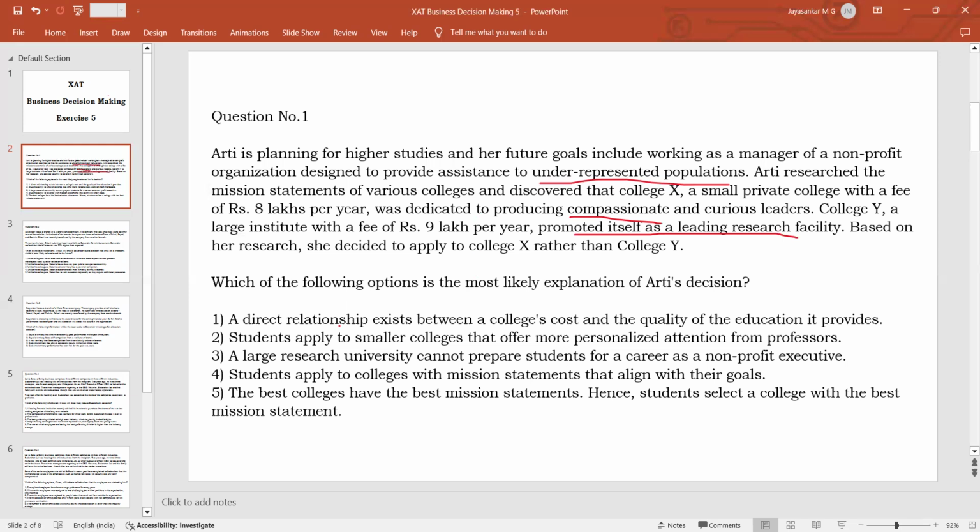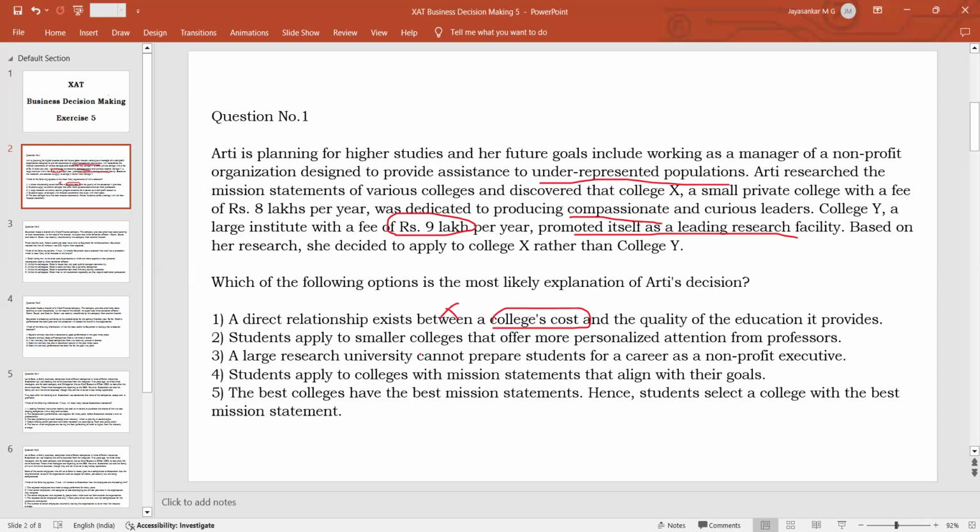So what would be the answer to the explanation? Option A: a direct relationship exists between a college's cost and the quality of education. We are not talking about the cost of education here. This says there is a correlation between cost and quality. In such a case, she should have gone for college Y, because college Y has a higher cost, which would mean more quality if this statement is correct. Whereas she has gone for college X, which has a lower cost. So this is not a rational or proper explanation.